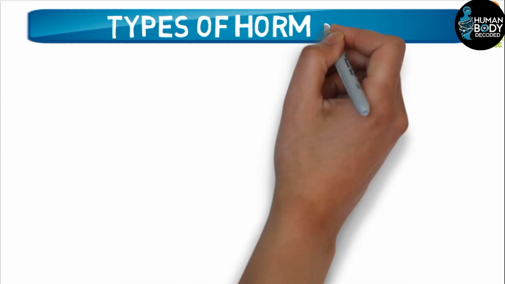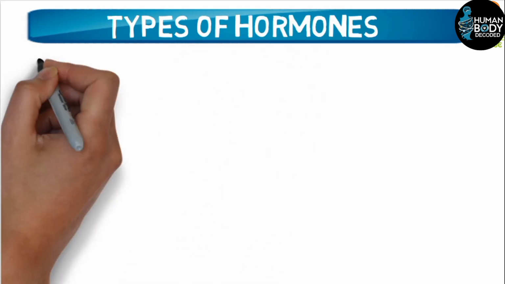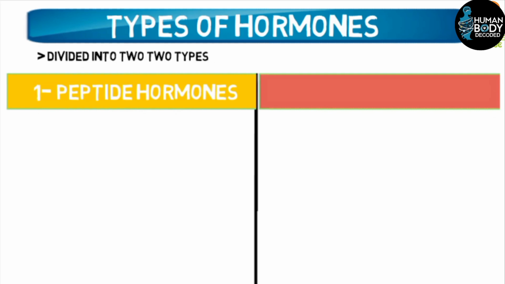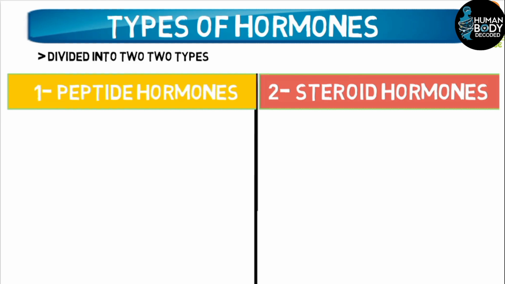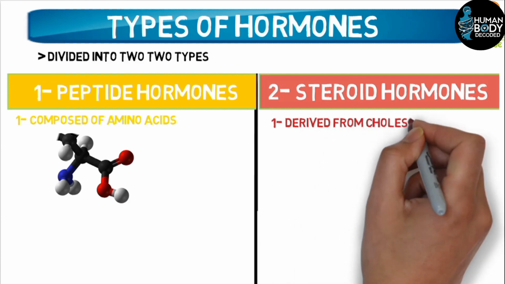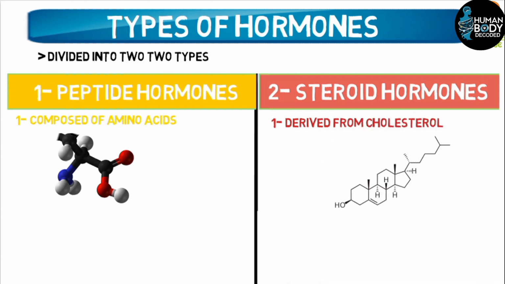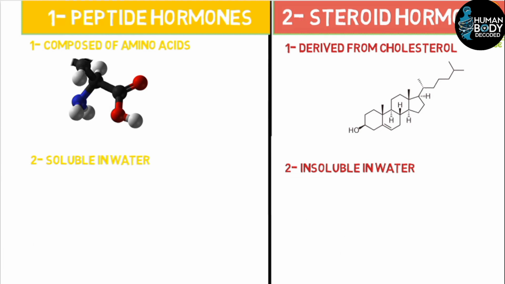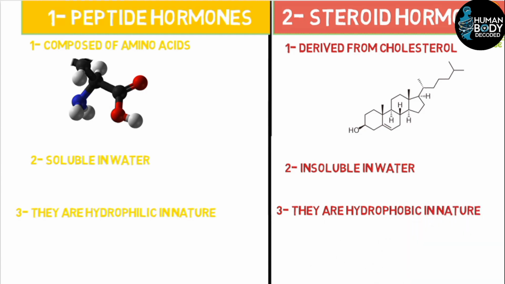Now, let's move on to the types of hormones. Students, there are two types of hormones. One is peptide hormones, and the other is steroid hormones. The word peptide itself indicates that these are made of amino acids. Similarly, if we talk about steroid hormones, they are made from cholesterol. Talking about peptide hormones, they are water soluble, while steroid hormones are water insoluble. Peptide hormones are hydrophilic, but steroid hormones are hydrophobic.